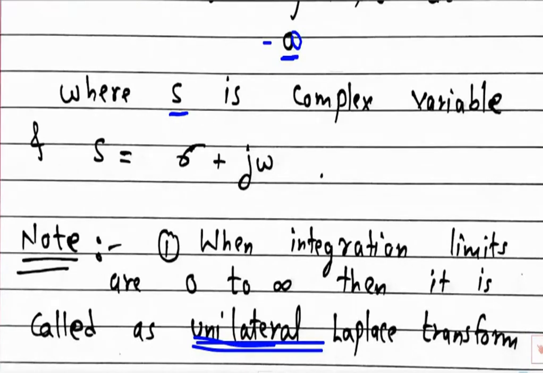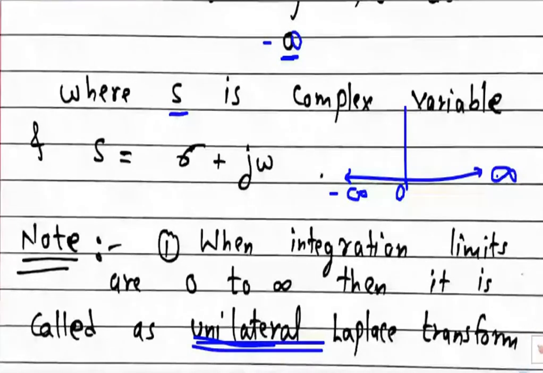Bilateral. Bi means it is considering both the directions, from minus infinity to plus infinity. Uni means it is going from 0 to infinity. Only in one direction, from 0 to infinity. You are standing at 0, and if you are going in only one direction from 0 to infinity, it is called the unilateral Laplace transform. And if you are going in both the directions, minus infinity to infinity, it is called the bilateral Laplace transform.